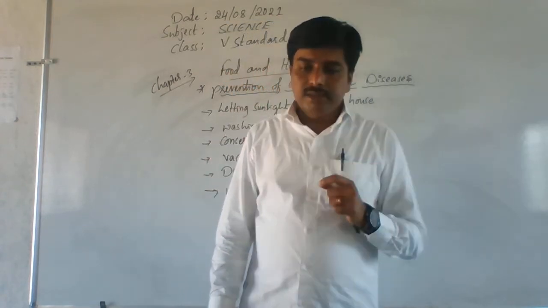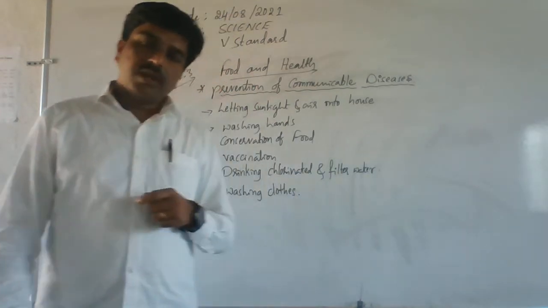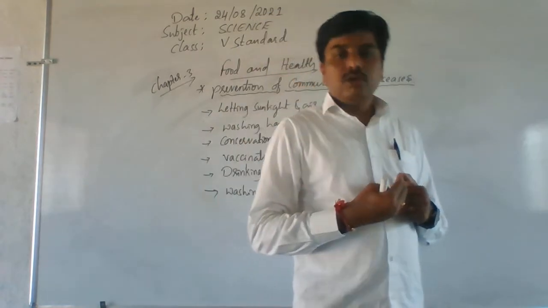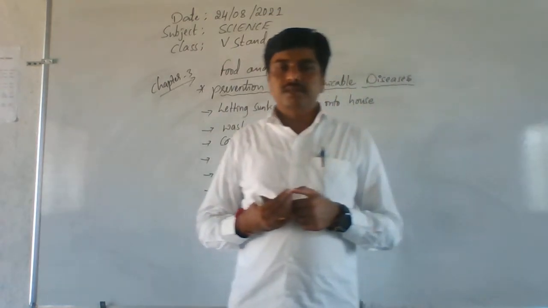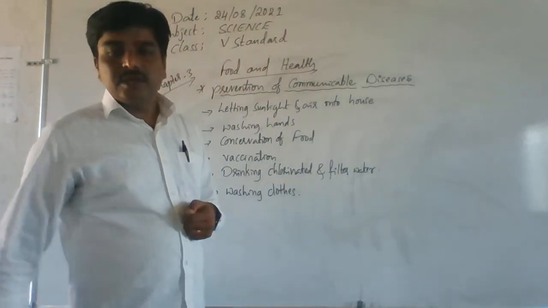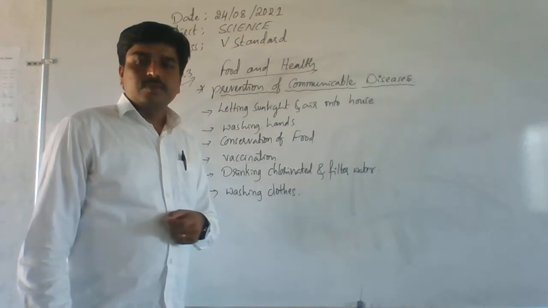So sunlight is the best natural disinfectant. Hence, light must be passed into our houses. It can kill disease-causing germs and even small microbes.